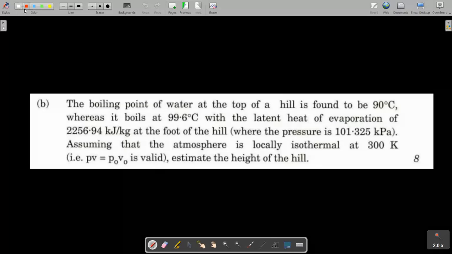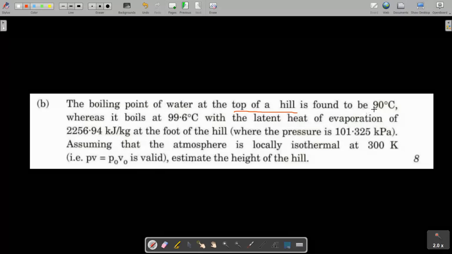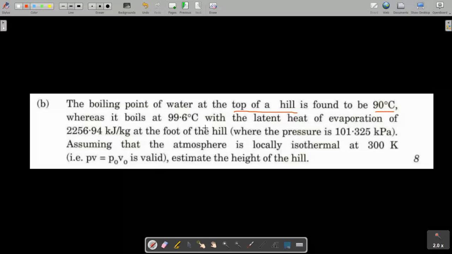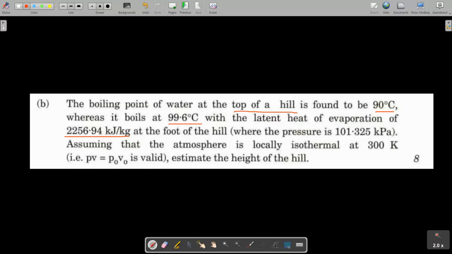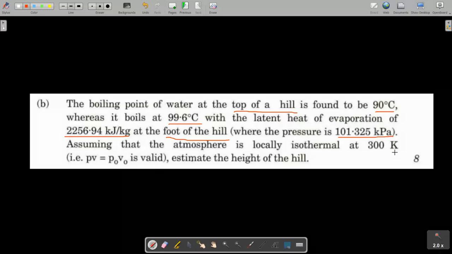So today's question is, as I told you, underline the important points. The boiling point of water at the top of the hill is found to be 90 degrees Celsius, whereas it boils at 99.6 degrees Celsius, with latent heat of evaporation of 2256.94 kilojoule per kg, at the foothill of the hill, where the pressure is 101.325 kilopascal, or you can say atmospheric pressure.